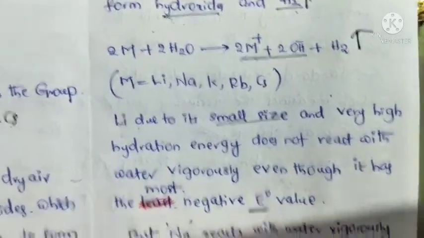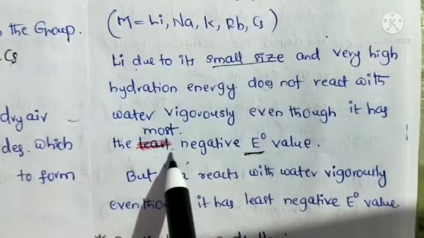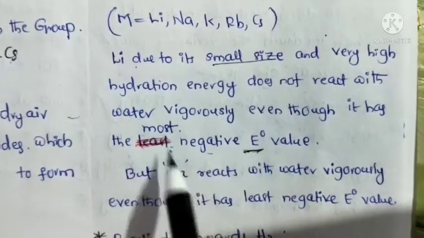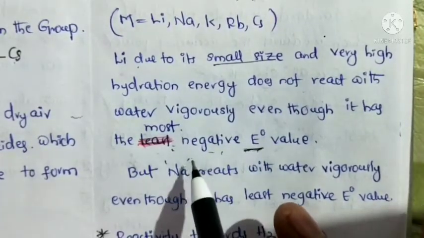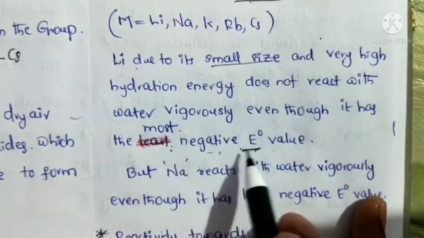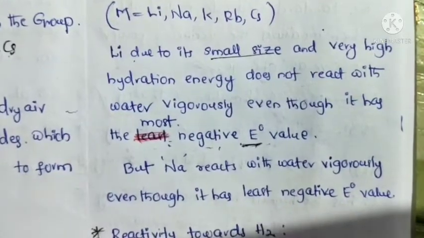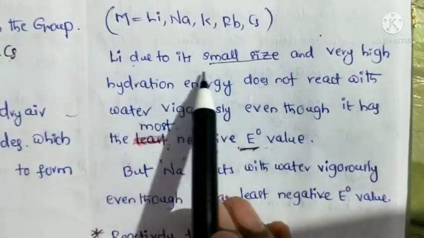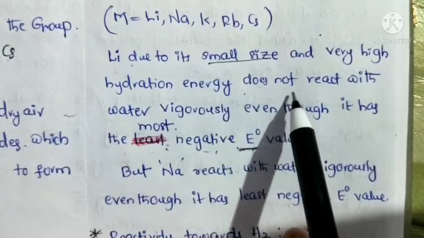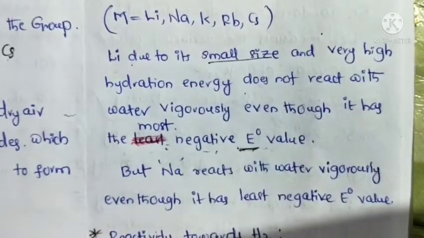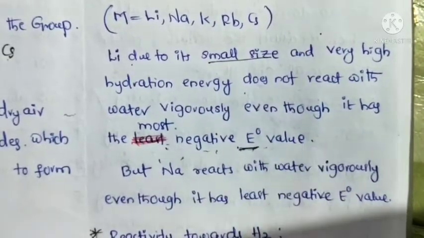In electrochemistry you will study this in detail, but here you should remember that lithium has the most negative electrode potential value. Generally, the metal or element having the most negative electrode potential value reacts vigorously. But here what happened? Lithium, due to its small size and very high hydration energy, does not react with water vigorously, even though it has the most negative electrode potential value.